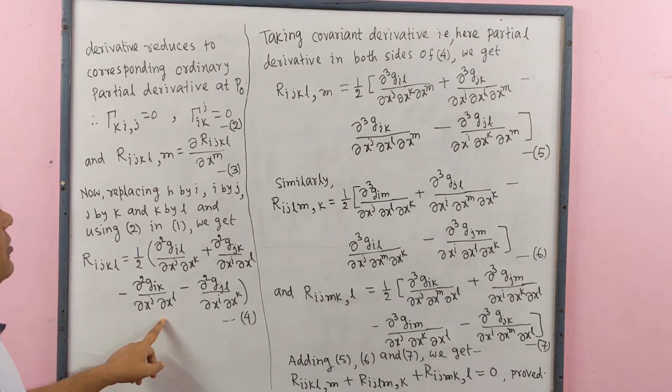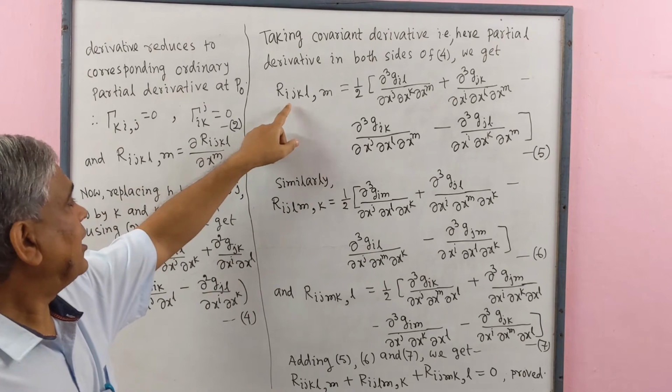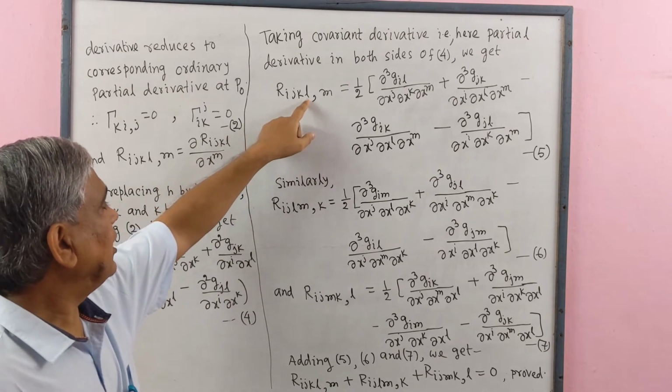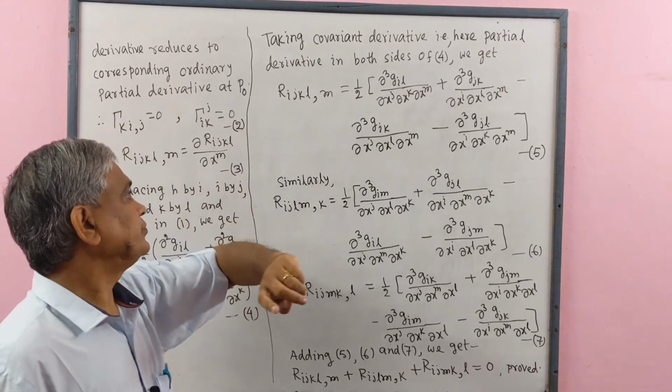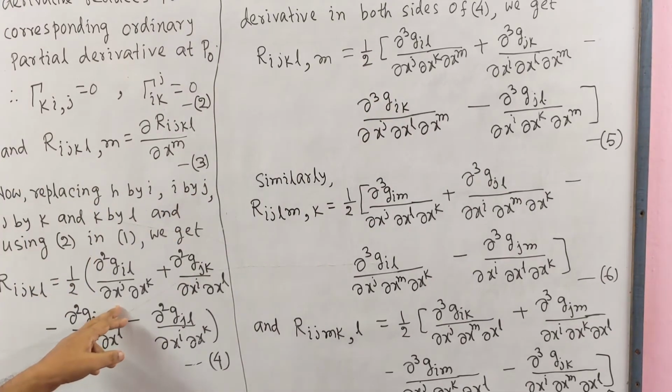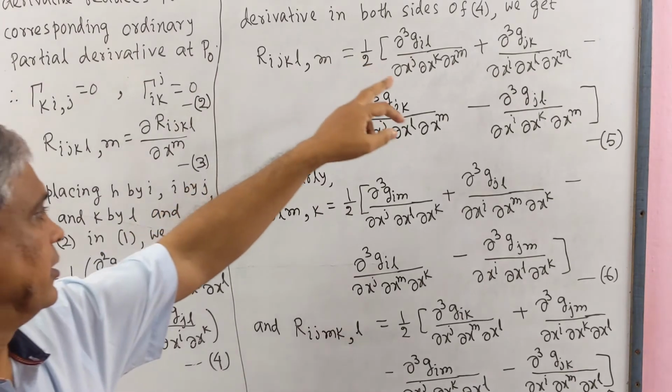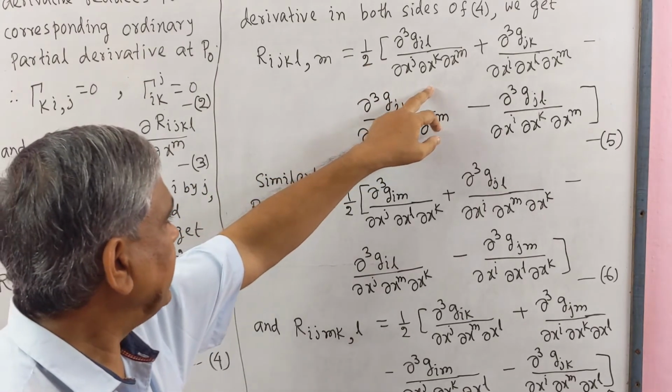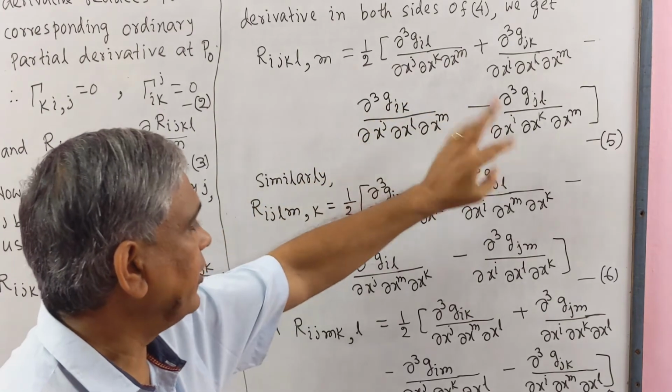We get Rijkl comma m equal to, here in right side we have second order derivative, we will get here in right side third order derivative.